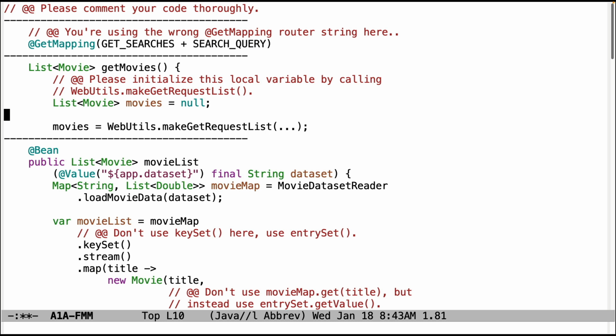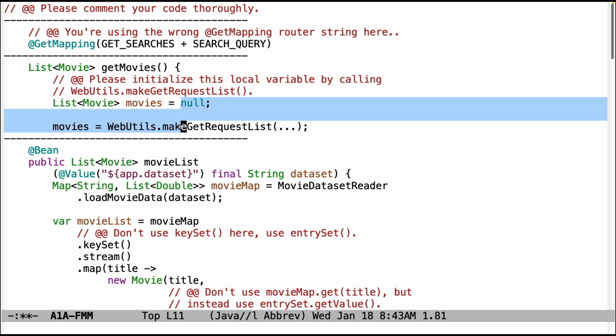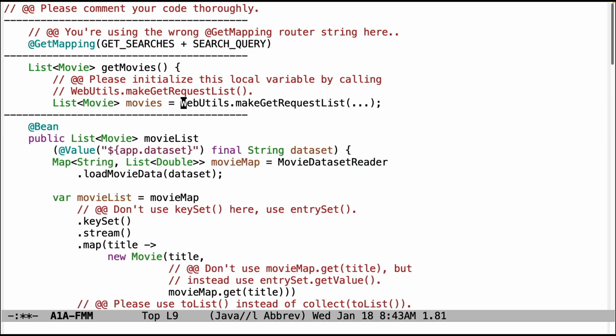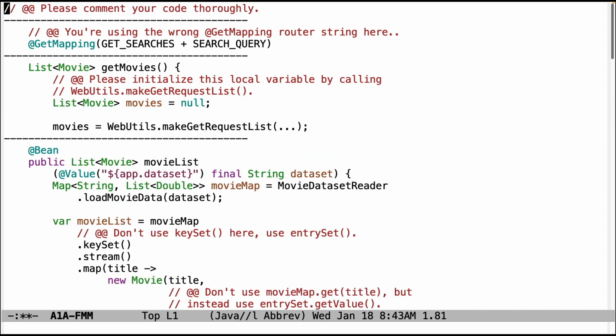Please get in the habit of initializing your local variables by making calls to whatever initializes them, rather than setting them to some default value and then assigning it in the next line. So this should be more like this, as opposed to what we have there.